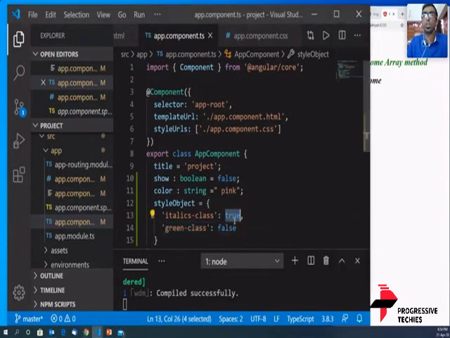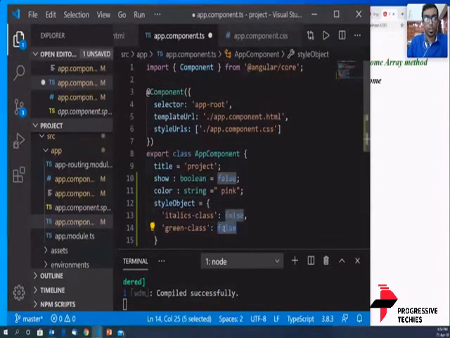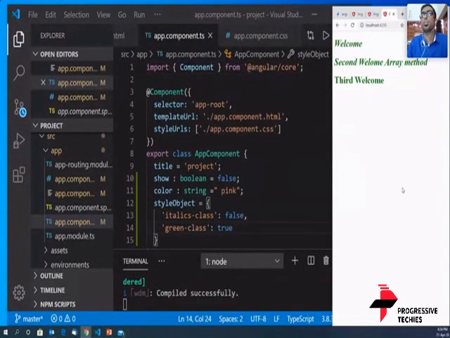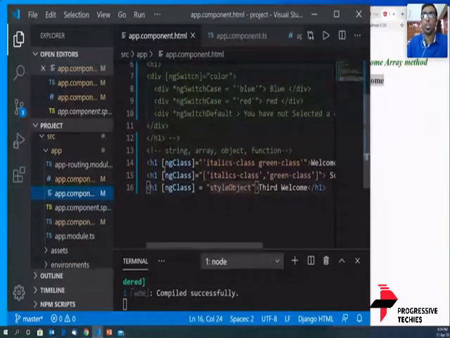Now let's vice versa it. False here and true here. Let's see how the output comes out to be. So the italics is gone and the green color is active here. So this is one way of doing it. So now we have discussed 3 ways of doing the same job using the ngClass.